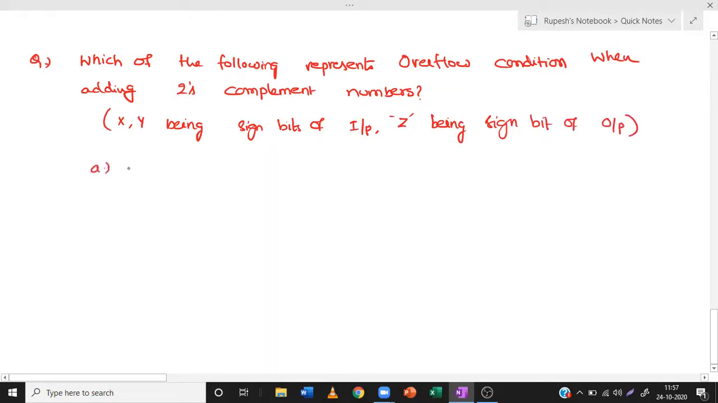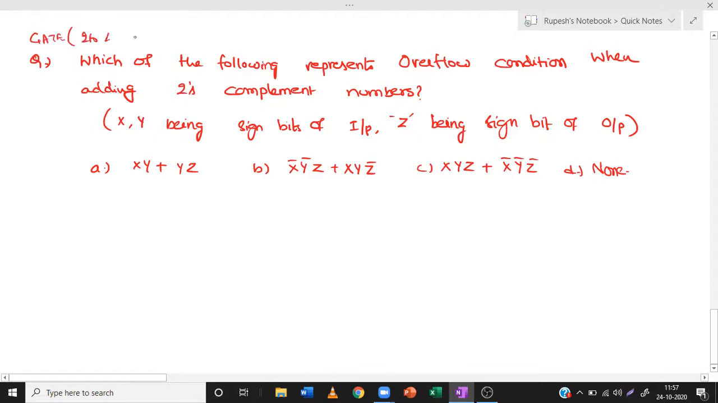Options: xy plus yz, x dash y dash z plus xyz dash. Option C: xyz plus x dash y dash z dash. Option D: none of this. Now, this kind of question has been asked in GATE two to four times, and in DSC several number of times they have asked. So now let us see how to solve this question.